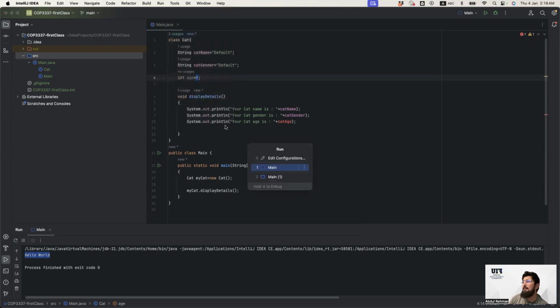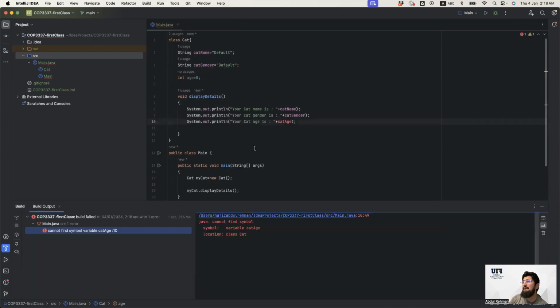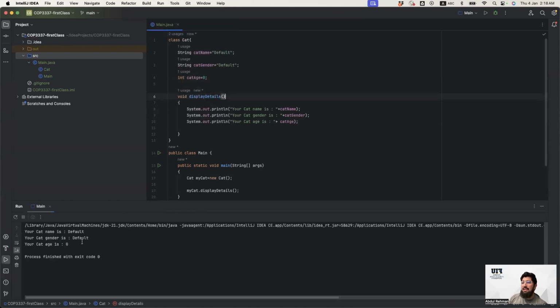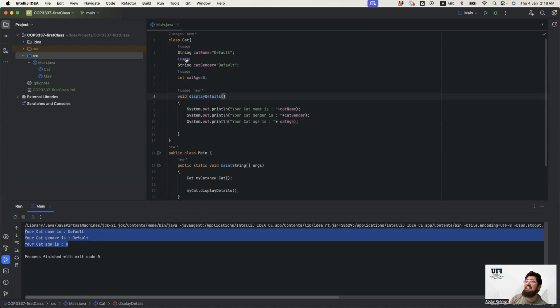So if I run this, what I expect is that it should have this value or these values, right? So let's run it. Okay, there is an error, which means we are making some problem. Uh-oh. It is having a problem here, that we are saying cat age, and I am calling here just age. Better I write cat age. So that's it. Okay, you're going to see that the values coming now are default, and 0. Which means that I called this method successfully and these values are there.